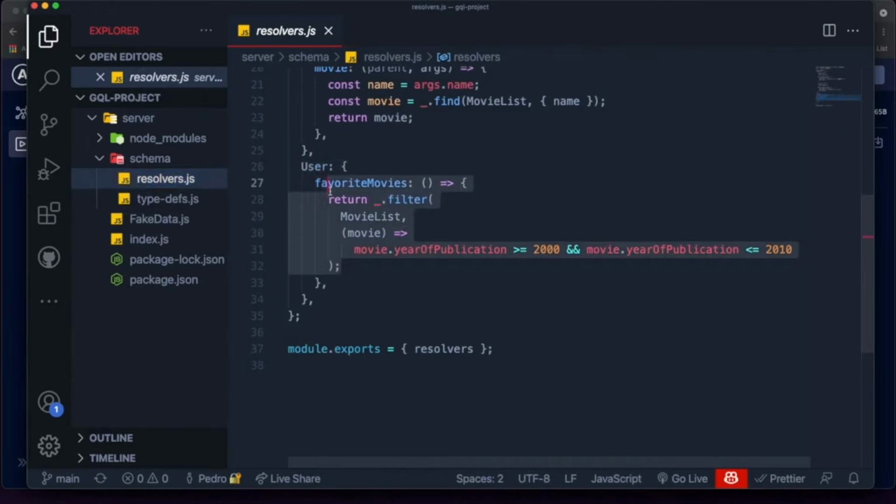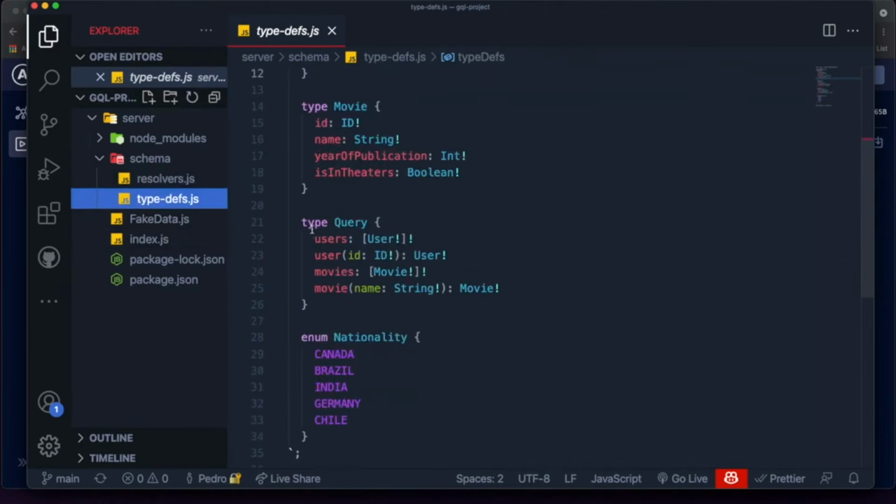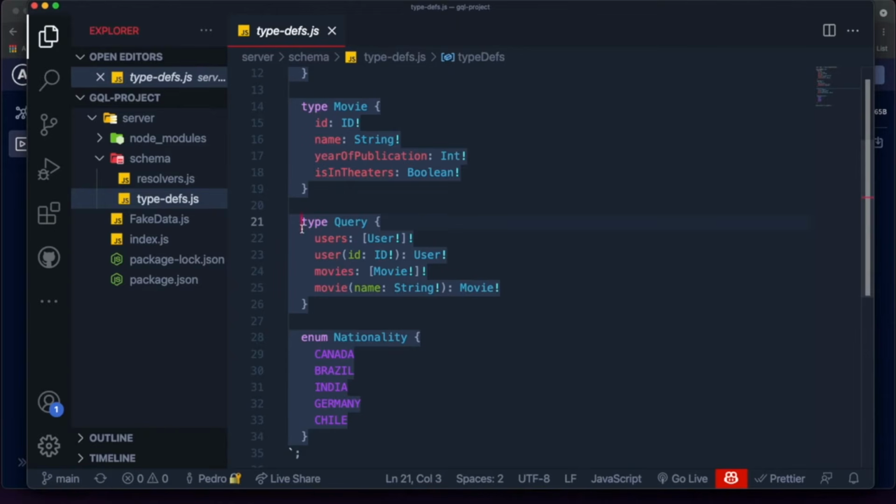So in this video, what we're going to go over is basically how to work with mutations, which is the other root type that exists inside of GraphQL, similar to query. But as I explained in the first episode, a mutation differs from a query because it is basically used to mutate the data, to alter the data. So if you were using HTTP methods, a query would be like a GET request, and a mutation would be like a PUT, a POST, or a DELETE request. It is used for creating data, for updating data, and for deleting data.